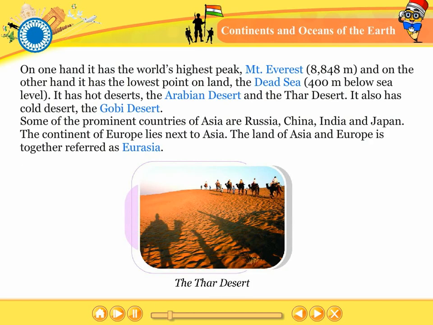On one hand, it has the world's highest peak, Mount Everest, 8,848 meters, and on the other hand, it has the lowest point on land, the Dead Sea, 400 meters below sea level. It has hot deserts, the Arabian Desert and the Thar Desert. It also has cold desert, the Gobi Desert. Some of the prominent countries of Asia are Russia, China, India, and Japan. The continent of Europe lies next to Asia. The land of Asia and Europe is together referred as Eurasia.